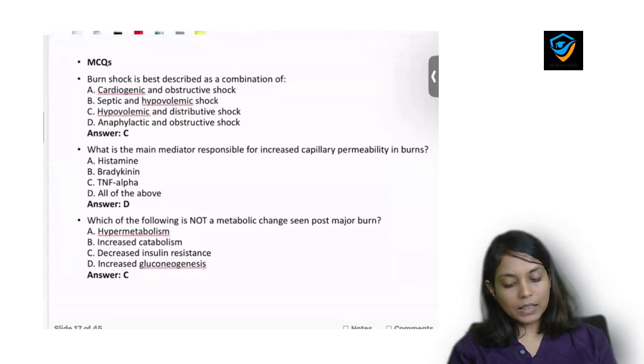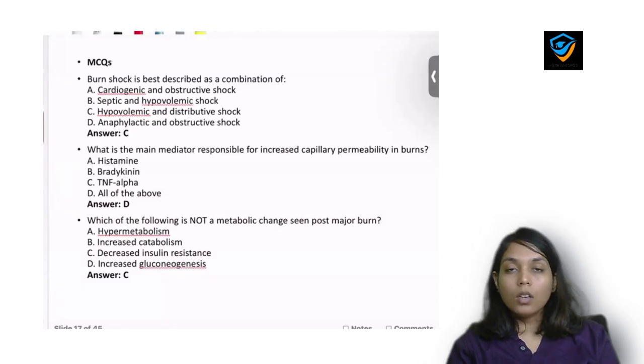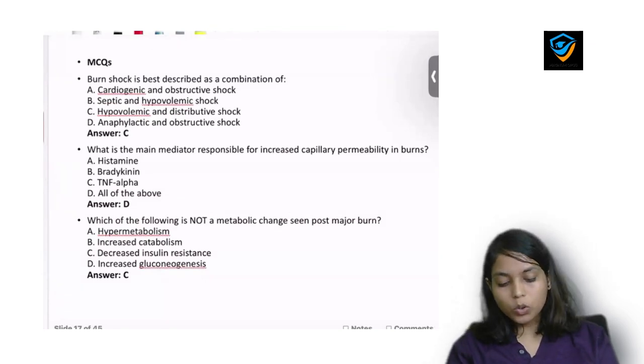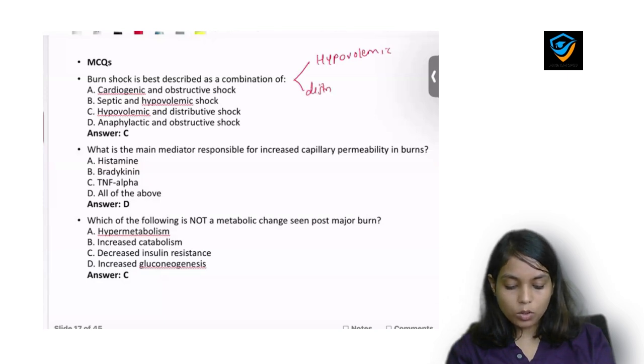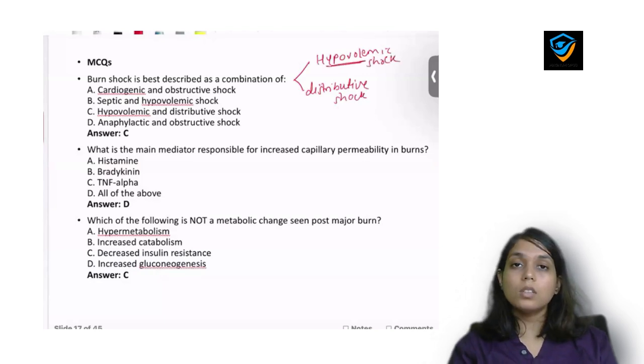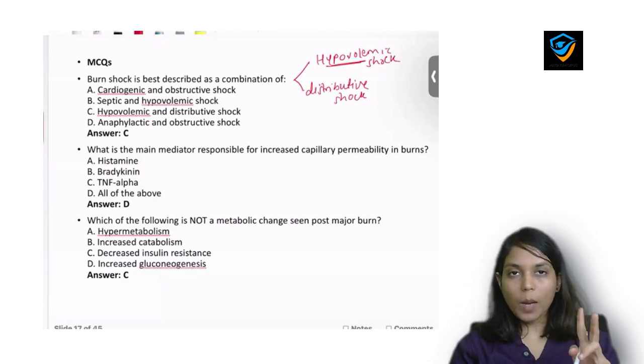Burn shock is best described as a combination of, so here is a new concept about the pathophysiology of the burn. When a patient is having burn, there are chances that he will land up into two types of shock. The most common type of shock which we see in burn patient is hypovolemic shock and the second type of shock is distributive shock. We will discuss shock in the subtopic shock from general surgery. So just remember, in burn there are two types of shock one can see.